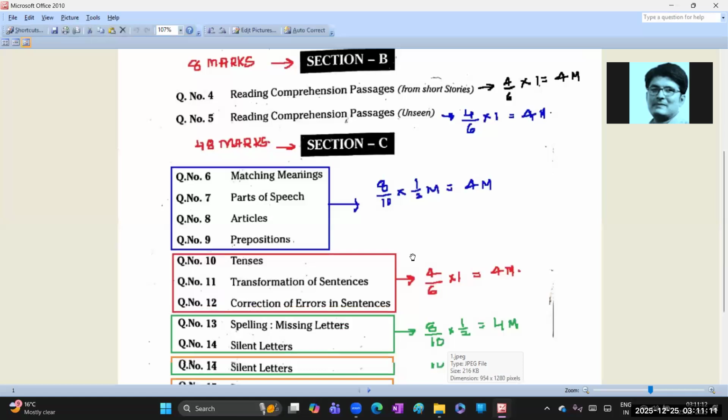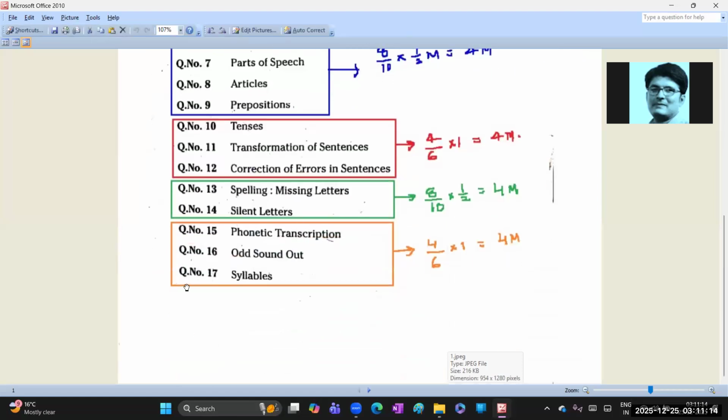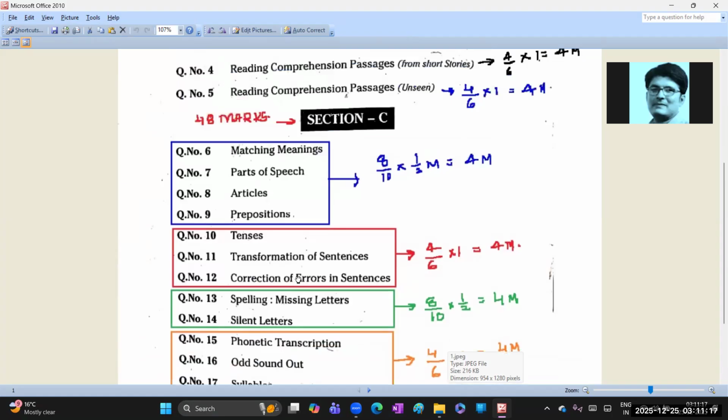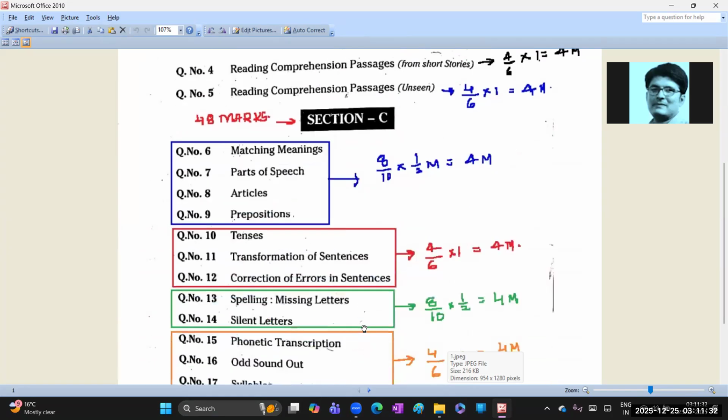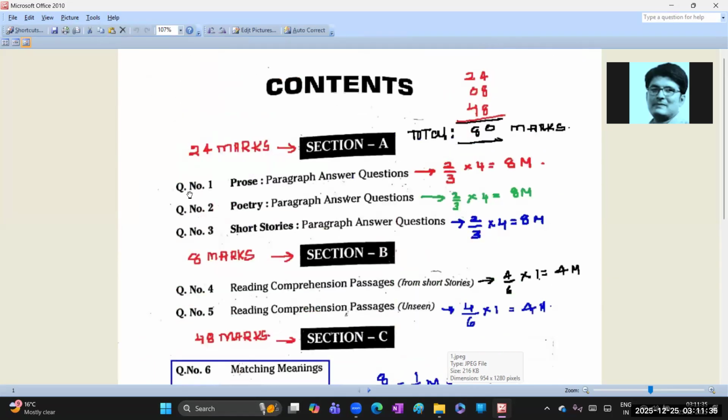So this is the complete syllabus for inter first year students. This question paper includes 17 questions. If everyone knows the syllabus blueprint, that helps. Three sections will be there: Section A, B, and C. In Section A, you have three questions, and each question will give three questions. Out of the three, you need to attempt two, LAQ type, paragraph answering type questions.